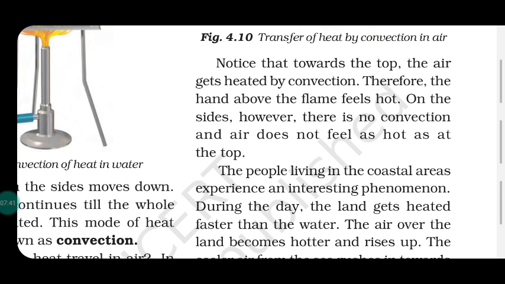There is a third way of transfer of heat called radiation. Here, no medium is required to transfer heat. For example, we get the heat of the sun.